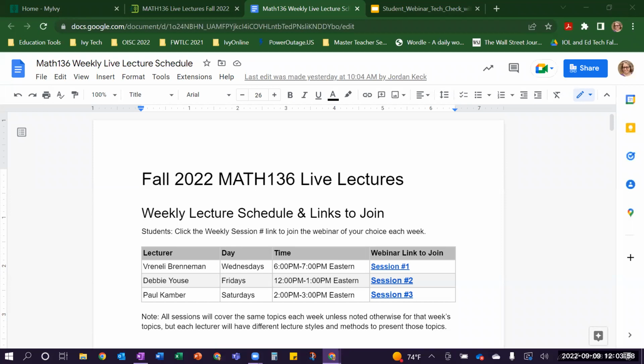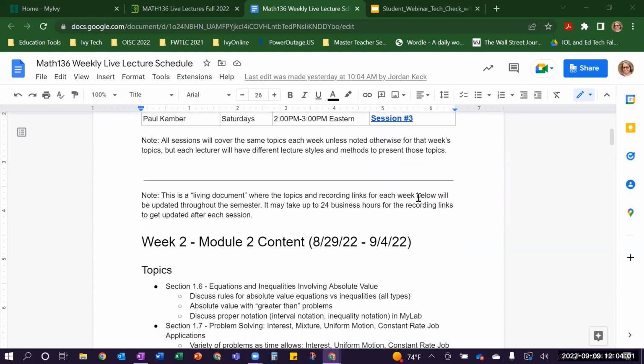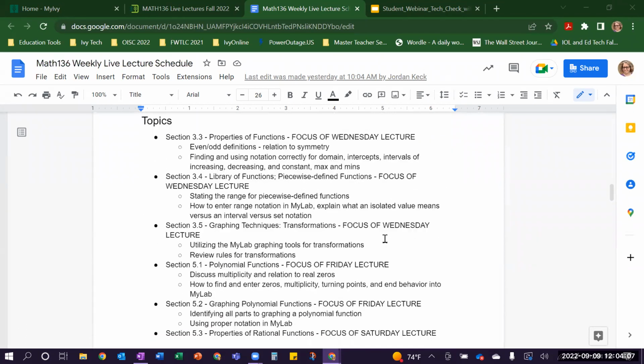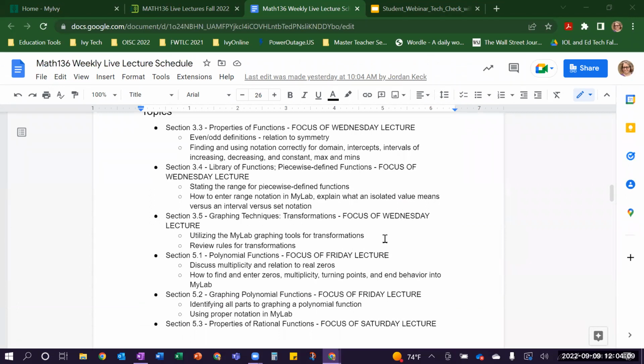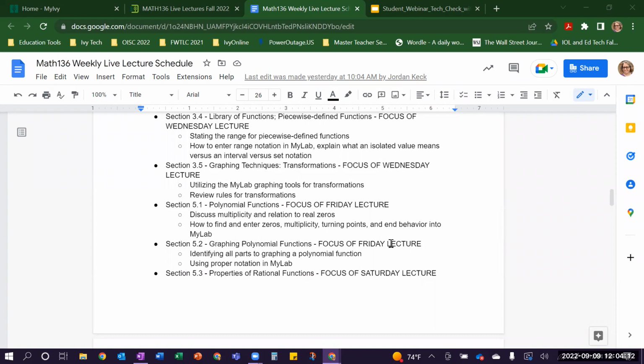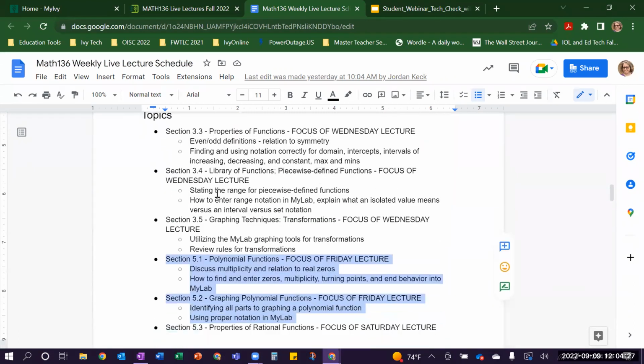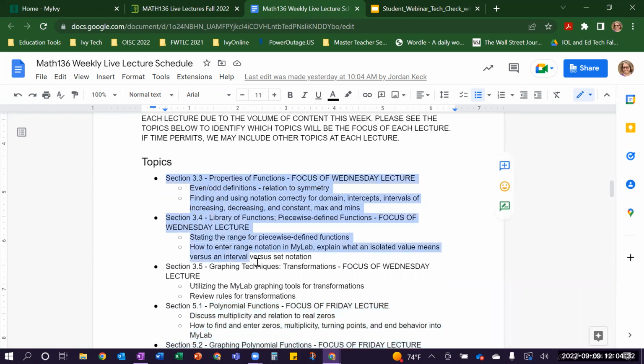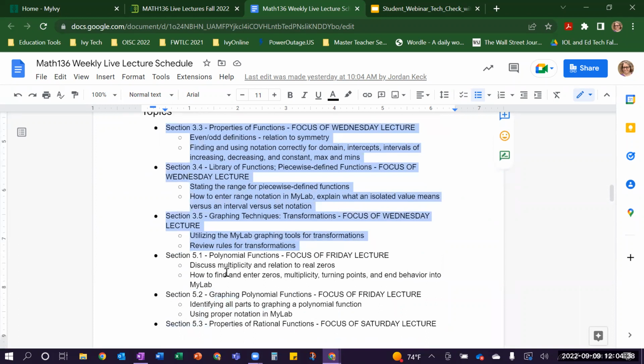If you have looked at that before joining today, you will have seen that for this week, we put a disclaimer that we were focusing on certain topics during each session. If time allows, we will go into the other content that was covered in a previous session or is yet to be held. So today, my focus is on sections 5.1 and 5.2. The session that was held on Wednesday evening already has a recording down here. That main focus was on sections 3.3 to 3.5, and then I believe that lecturer was able to just talk about some overview things in 5.1, 5.2.